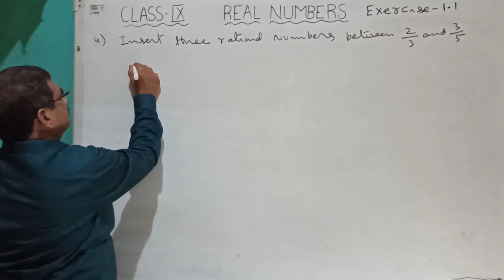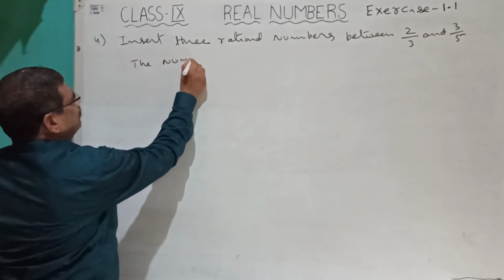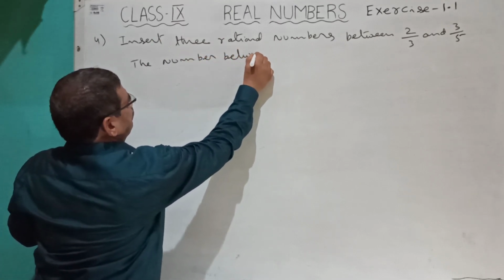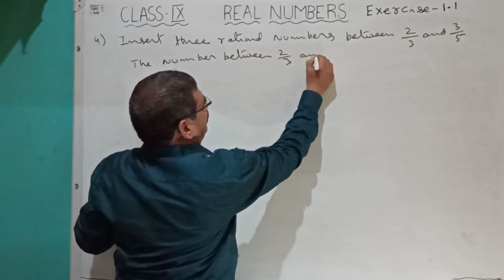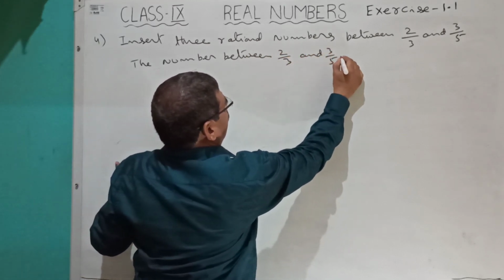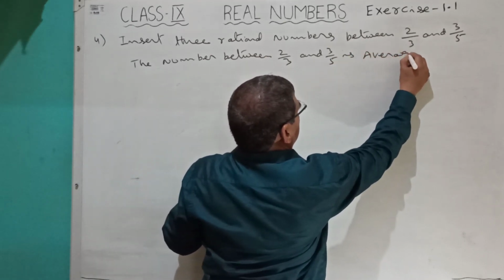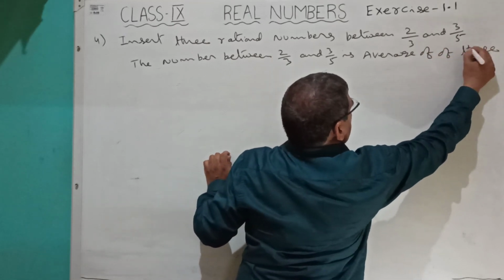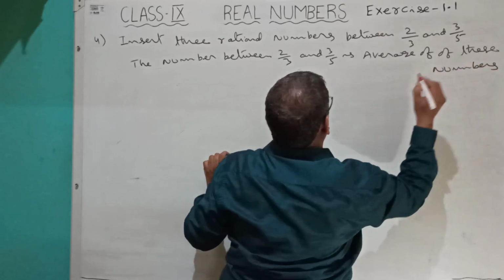So first, the number between 2 by 3 and 3 by 5 is the average of these numbers.